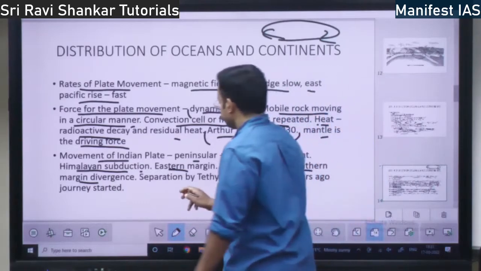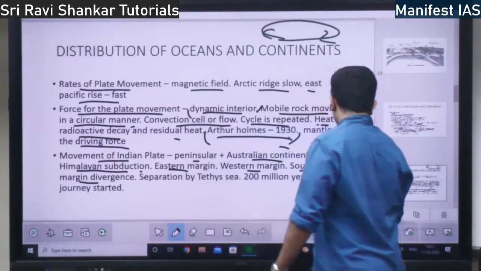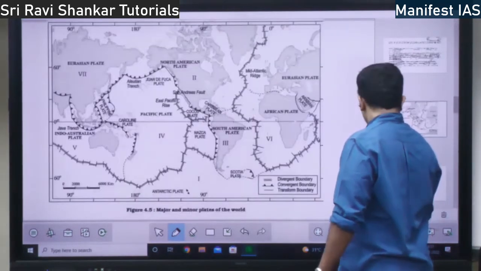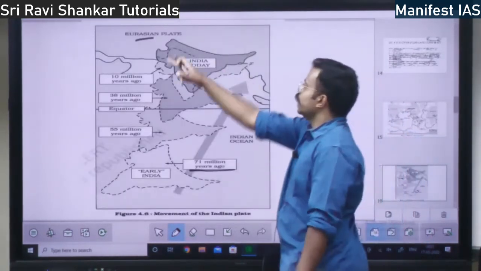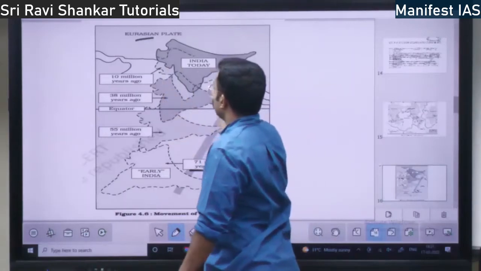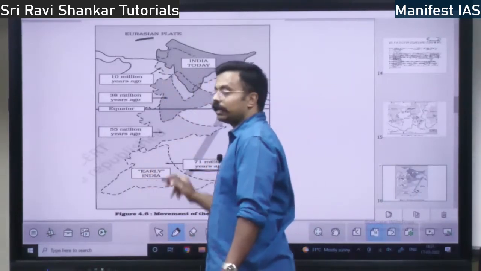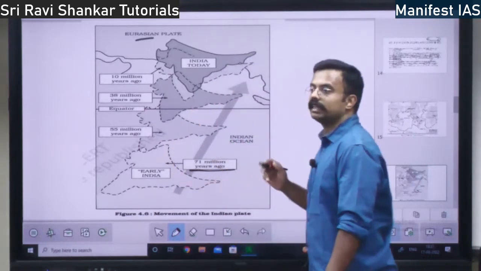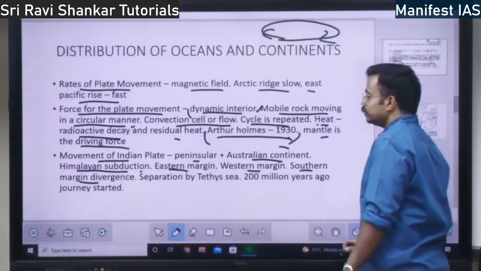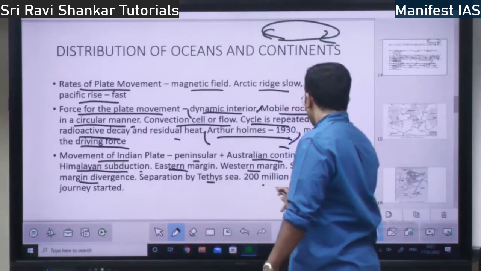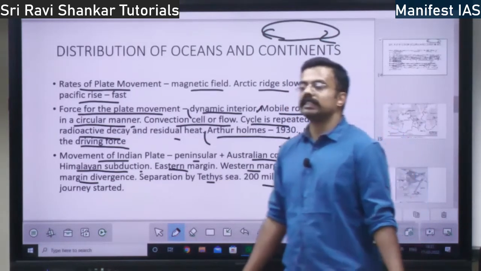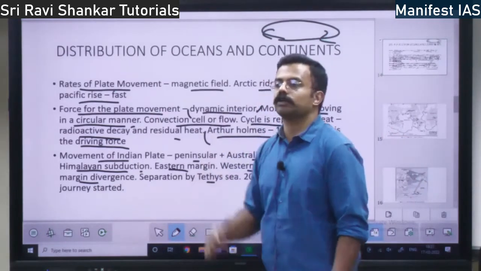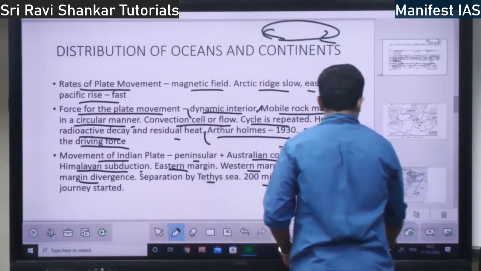See, here is the Eurasian plate. Here, India was earlier, right? In between there was one sea. That sea is called the Tethys Sea, T-E-T-H-Y-S. It was there. 200 million years ago, India started moving towards the north. Below the equator, it started moving towards the north, right?